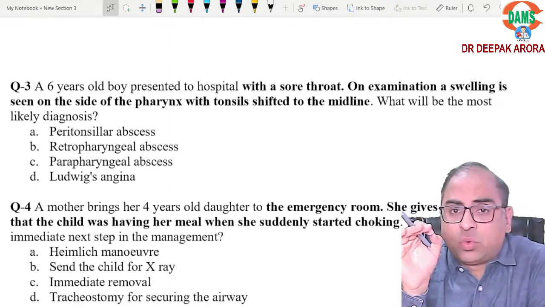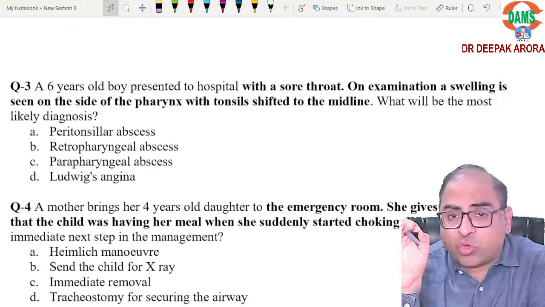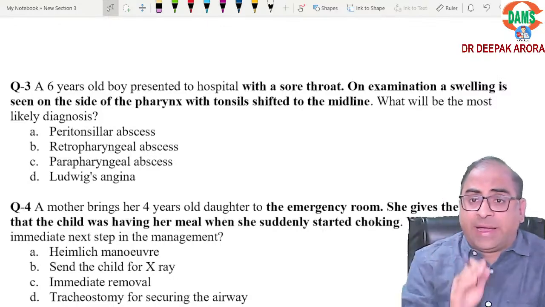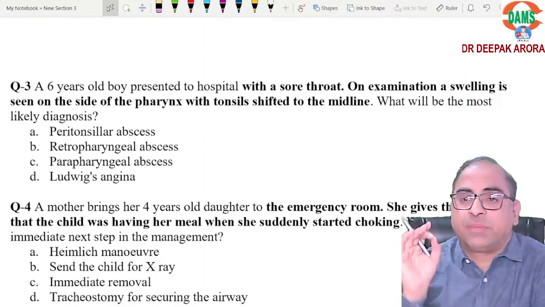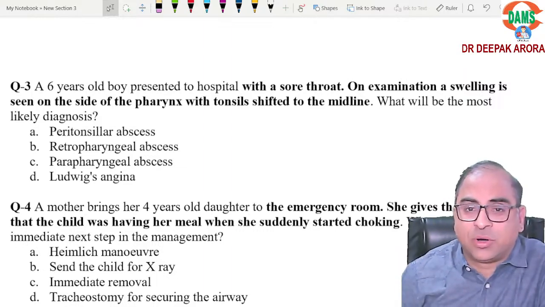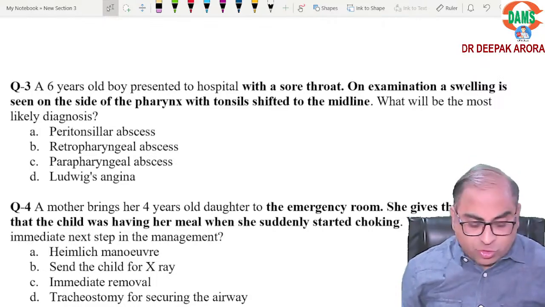A 6-year-old boy comes to the hospital with sore throat. On examination, there is a swelling seen on the side of the pharynx with the tonsil shifted to the midline. So, beta, which build-up do we have to do? You tell me. All four options are abscesses. Let us rule out the options one by one.